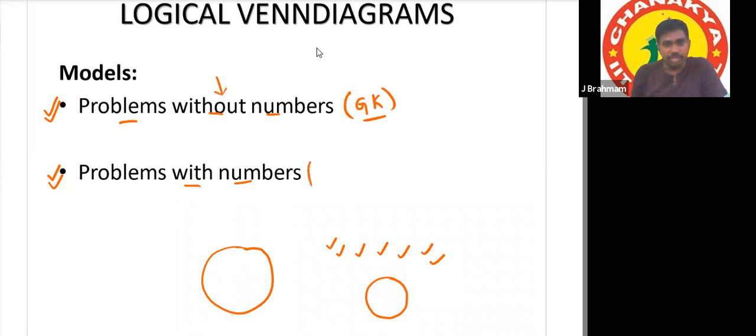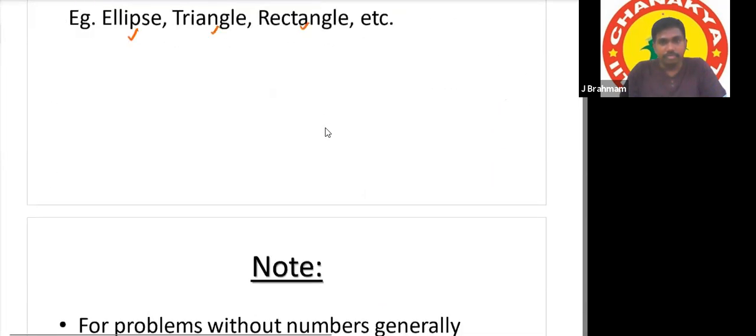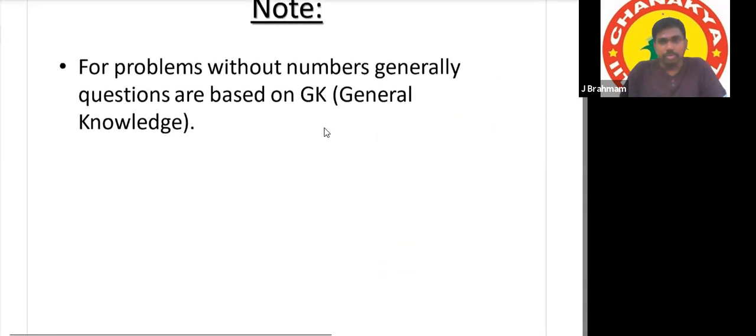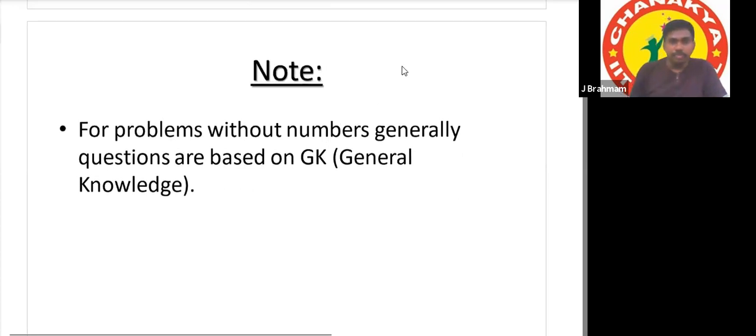Problems with numbers include some set logic, set theory, like union and intersection. For problems without numbers, generally the questions are based on general knowledge.